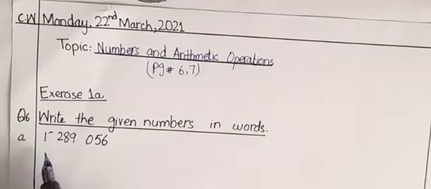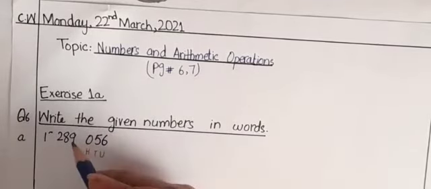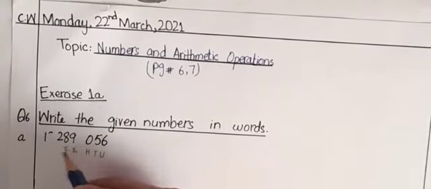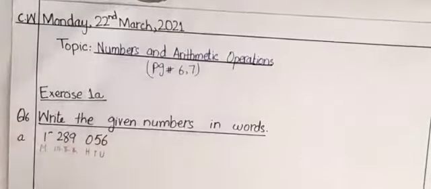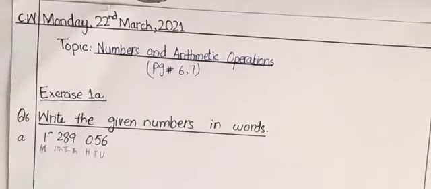So what we are going to do, we will write under the sum unit, tens, hundred, then thousand, 10,000, 100,000 and million. So now we are not making the place value chart but just writing the values over here. So it has saved our time.